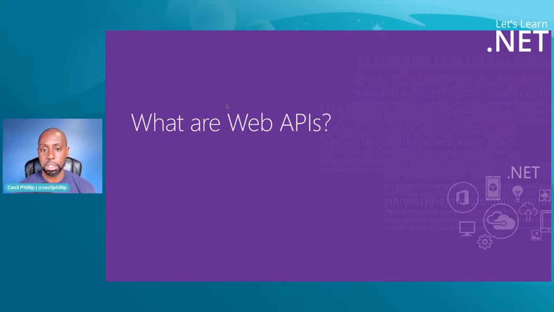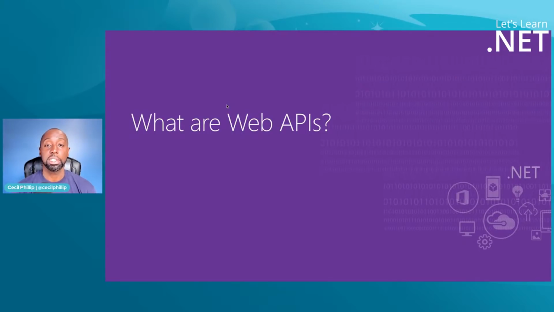But let me actually head over to some slides and I'll give you a little bit of a better example. When I think about web APIs, let's separate those two terms. We have the web part, and then we also have the API part. When we think about the web, we usually think about how we can communicate with each other back and forth over the internet. We think about things like web browsers and HTTP and the ability for us to search for things online. When we think about APIs, now we're thinking about contracts of programming languages that allow us to run certain operations on machines, whether they're local or remote.